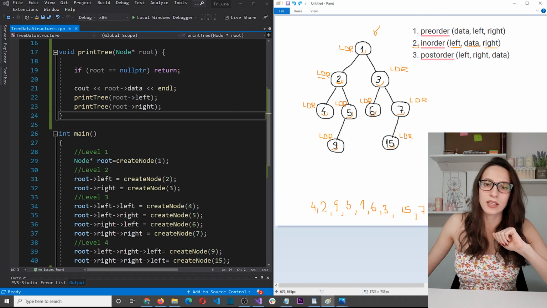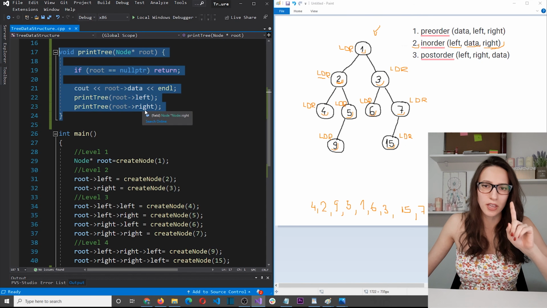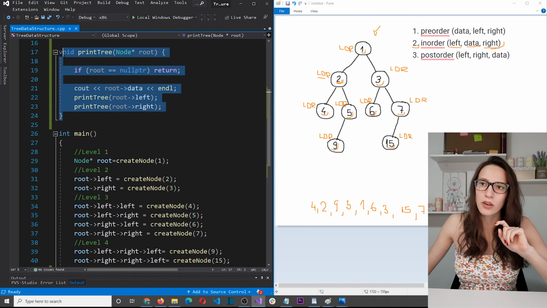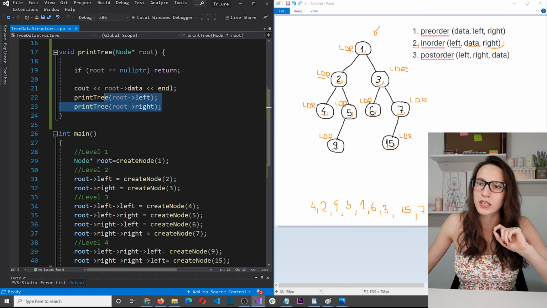So now the question is how we can translate this inorder algorithm to code and apply it to this function here. Well, it's actually very easy. This here is the preorder algorithm. And if you remember, we said that preorder first prints the data and then visits the left child and then visits the right child. And you can see that part here.